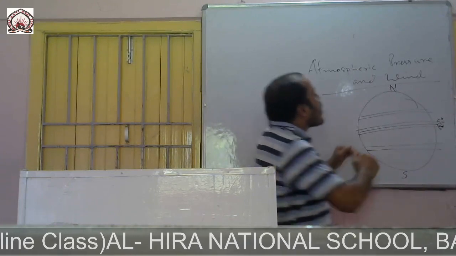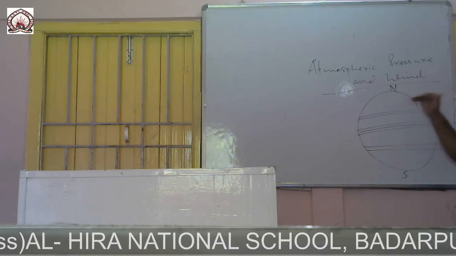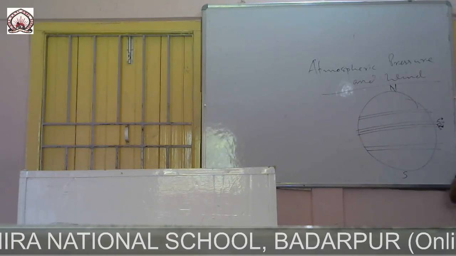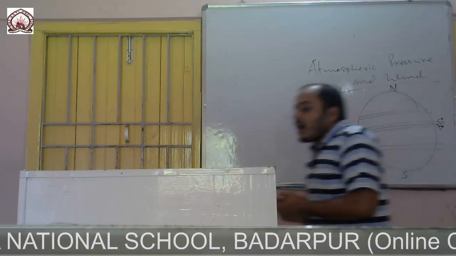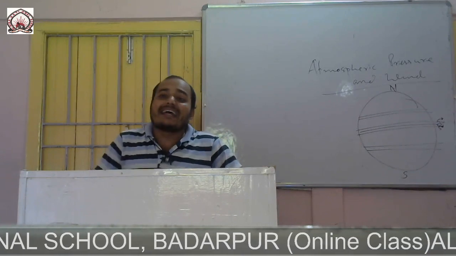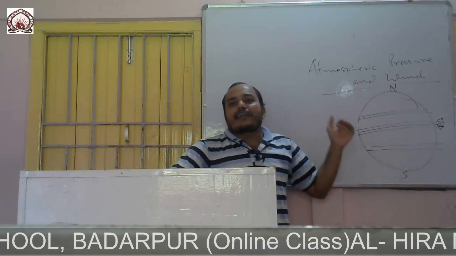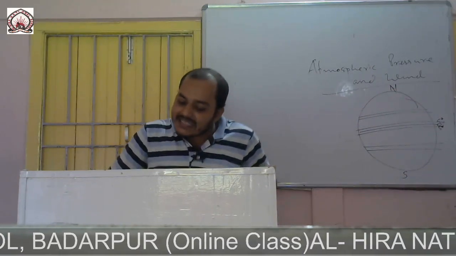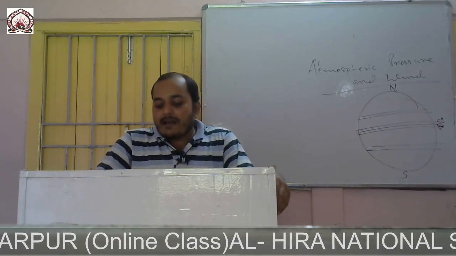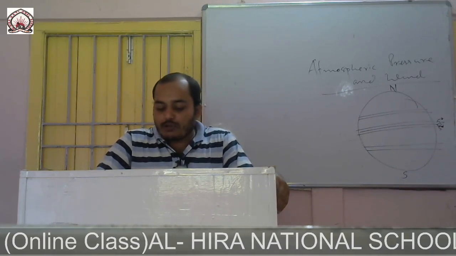Now the air which goes up from the equatorial low pressure belt cools down and moves towards the subtropical region. Along with that, from the North Pole and the South Pole, the cold air also moves towards the tropical area, in both the northern and southern hemispheres. As a result of the air moving from the polar region, along with moist air, towards the tropical area, it forms a high pressure belt in either hemisphere, both northern and southern.